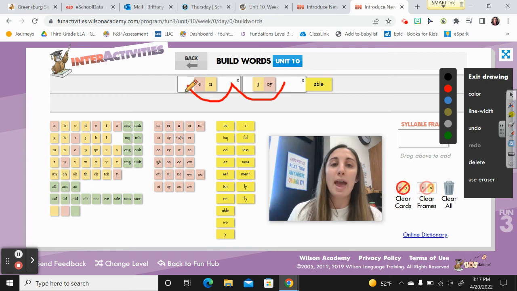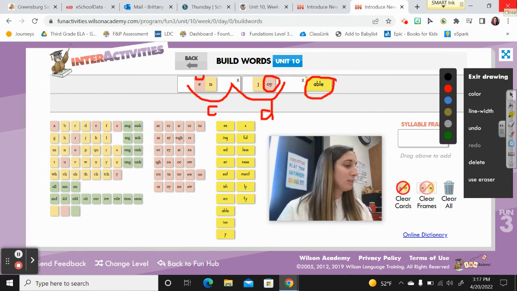So you're going to scoop enjoy. En has a short E. It is closed. Enjoy. We're going to circle that vowel team and mark this as a double vowel. And please circle the suffix able.